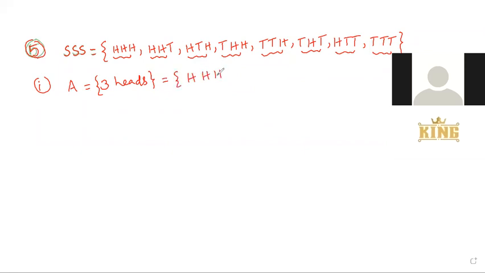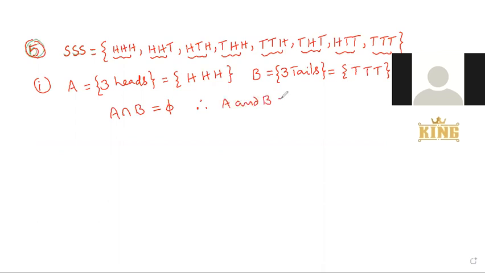I will take B as three tails, which is the last one in the sample space: T, T, T. Now see, A intersection B is equal to no common element. Therefore, A and B are mutually exclusive.